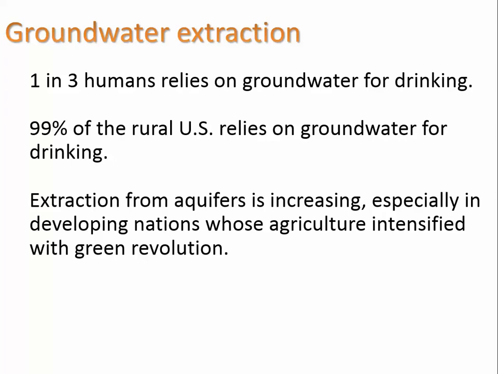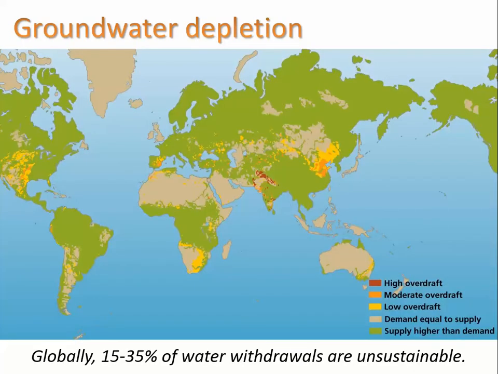So we see that in many cases the supply is higher than the demand for groundwater, so green is okay, no problem. Demand equal to supply, again that's saying okay, no problem. But here, when you see this word overdraft, it means you're taking out more than you're allowing to go back in, or you're taking it out faster than nature puts it back in. And so we can see that happening in the Ogallala Aquifer over here. And we see big time happening in the Middle East. So this is Pakistan in that area, and also in parts of Spain, and of course China over here.